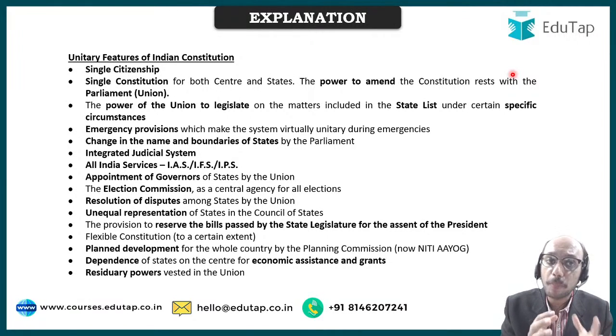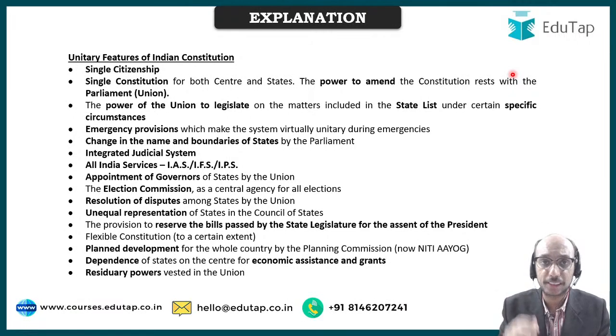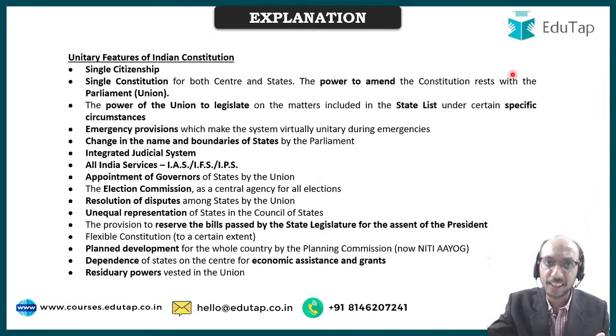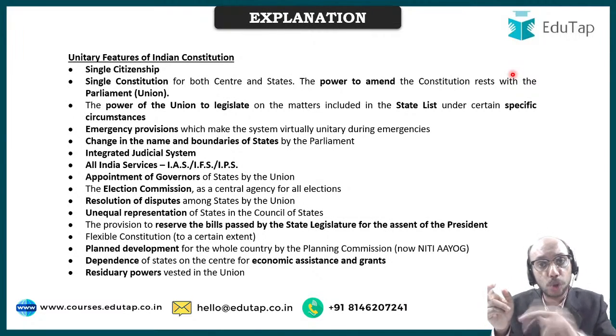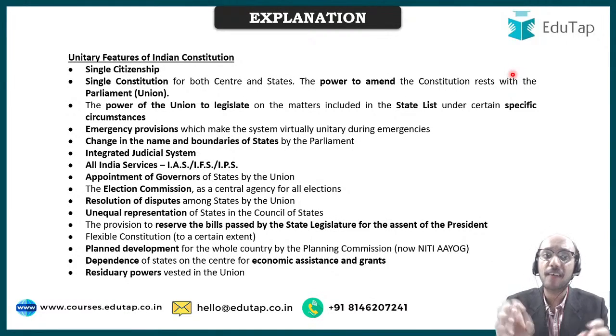There is unequal representation of states in the council of states. Council of states means Rajya Sabha. We have Rajya Sabha apart from Lok Sabha at the national level, and in the Rajya Sabha it is not as if every state has two seats, like it is there in, let us say, the United States of America, or something on similar lines. Over here in India we are having unequal representation of states. That is also considered to be a unitary feature.